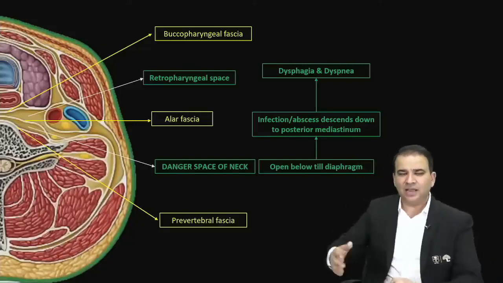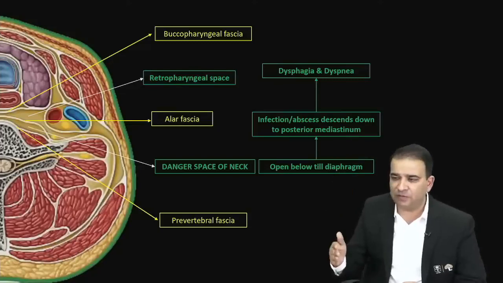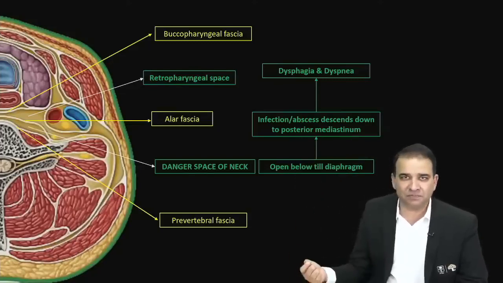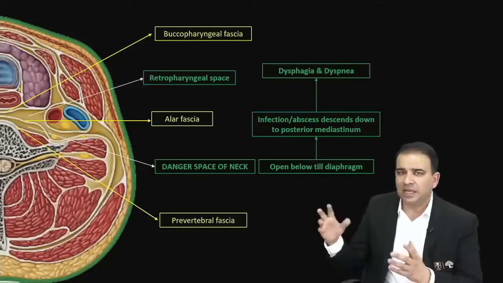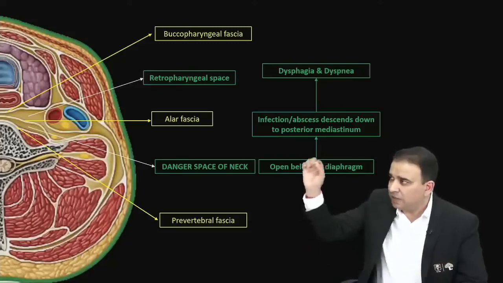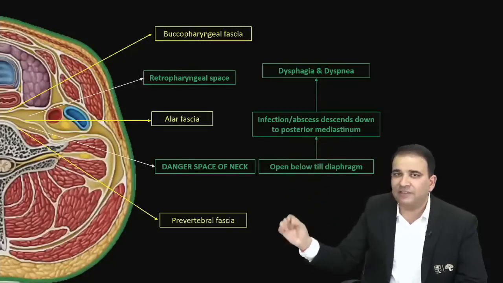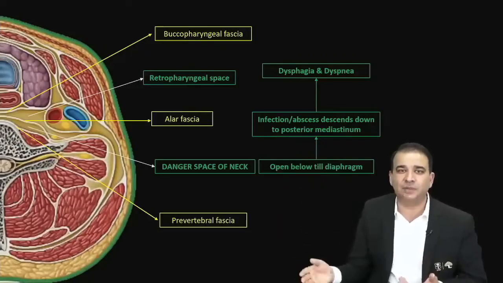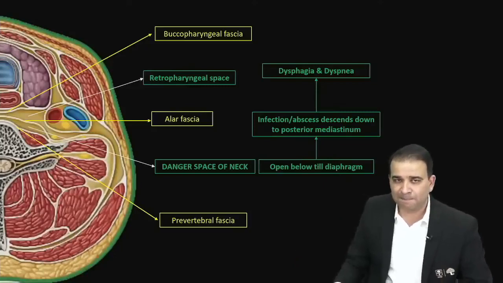the neck. If they give you a longitudinal section or something, you just have to look at the space which is continuous below. There's no surprise in this. It's not difficult to identify. Find out the space which is continuing below and reaching till the diaphragm or extending into the posterior mediastinum. That is the dangerous space, because that space is extending below. So that's the dangerous space of the neck.